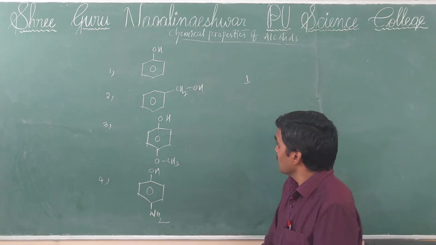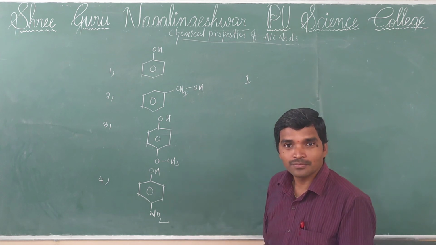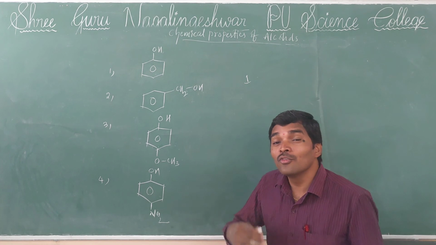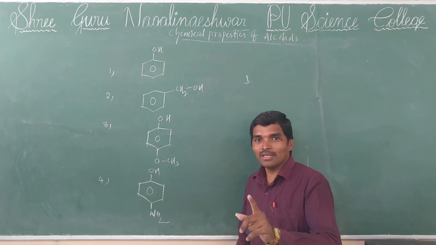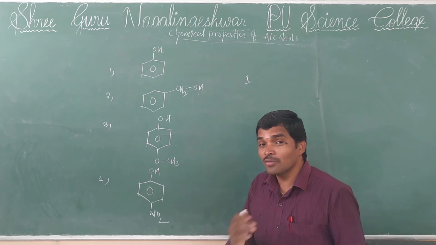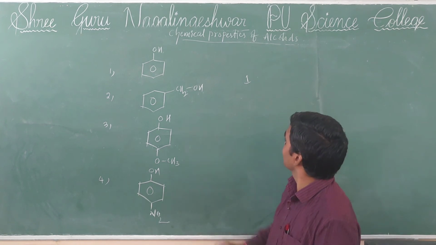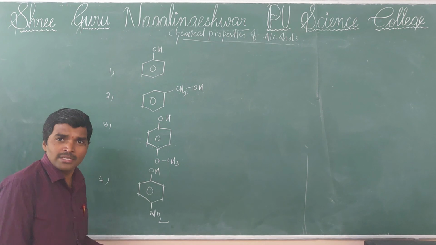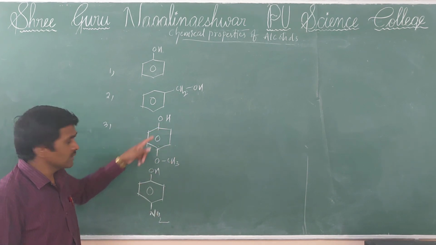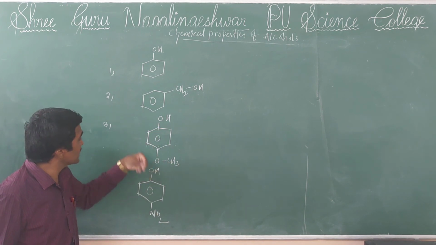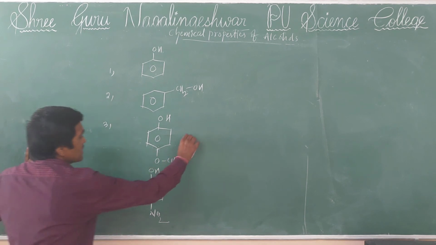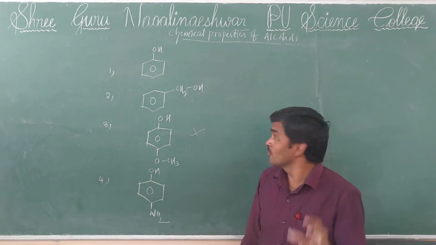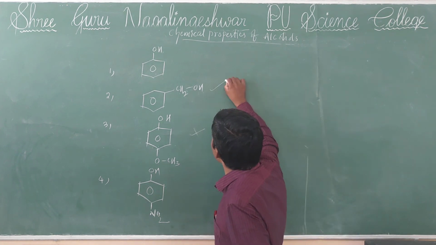The next question for these options: which of the following is a weak acid? Maybe you get confused for this question. Weak acid means electron donating groups are present. See, the ether group, OCH3, is an electron donating group. Are you thinking the weak acid is this one? No, it's 100% wrong. The weak acid is benzyl alcohol.